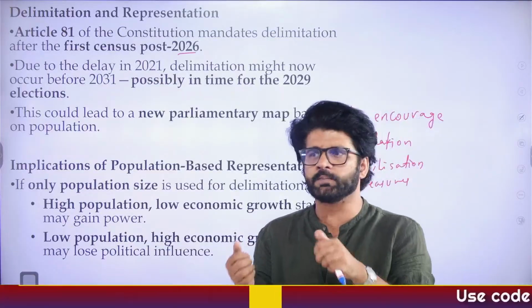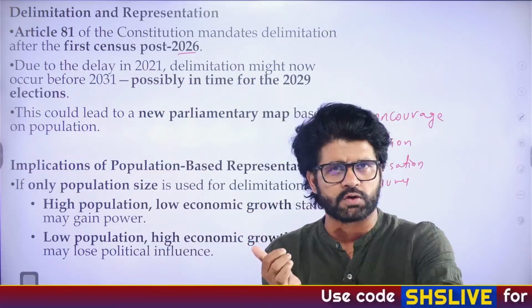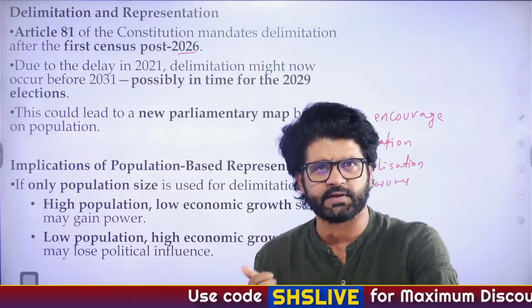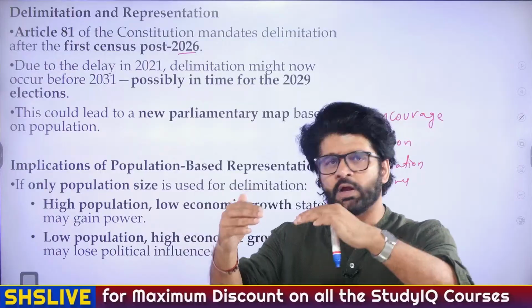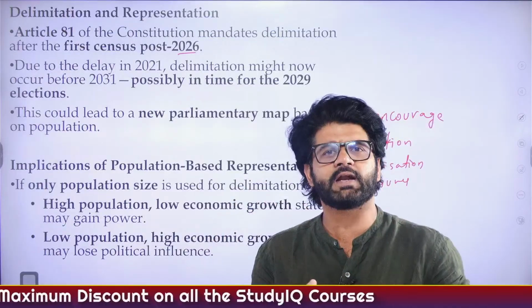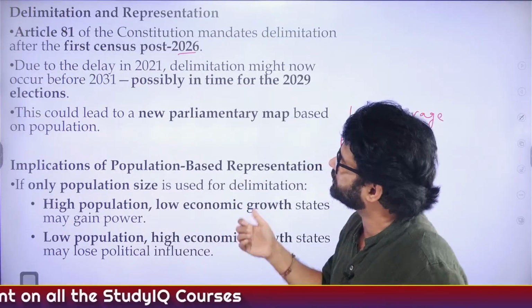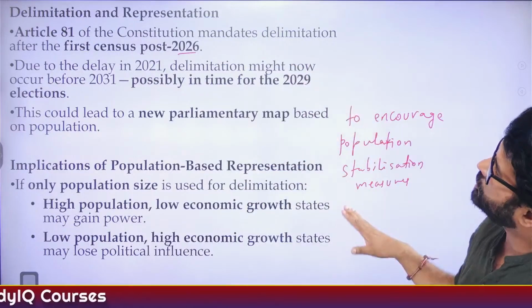That is 2.1. So if any country's or any state's total fertility rate is greater than RLF, that is replacement level fertility, then the population of that particular country or state will increase. If the total fertility rate is less than RLF, the population will decrease. These are basic concepts. So we'll go there. Now, let's talk about this article.